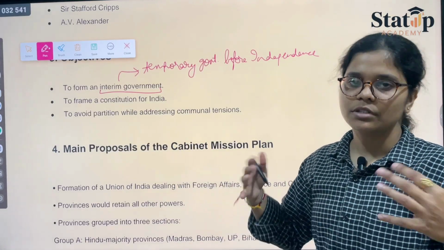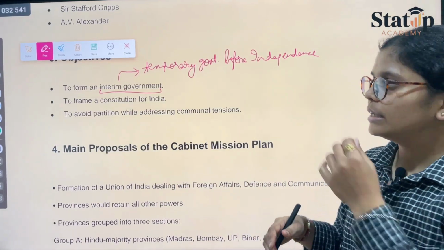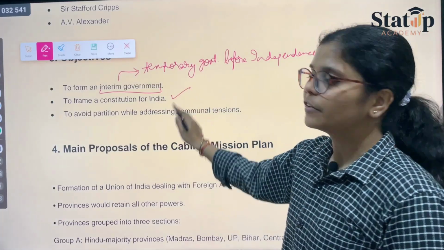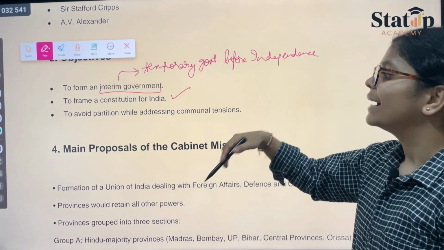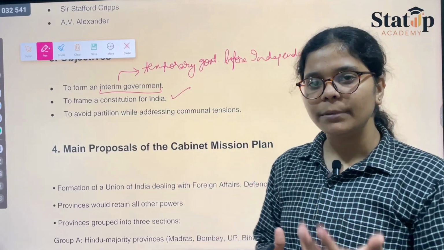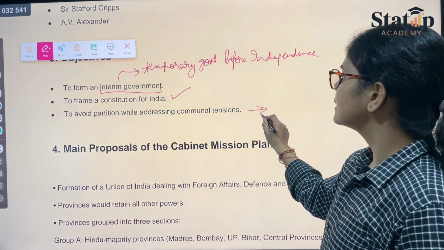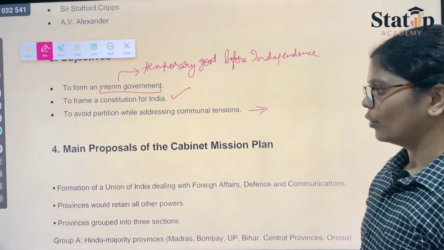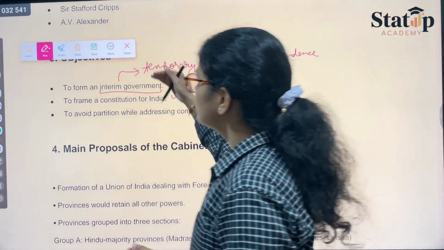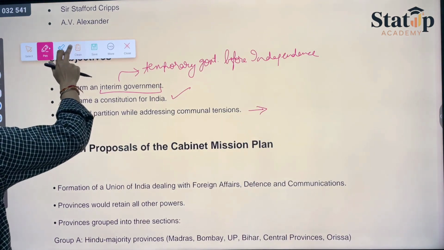The Cabinet mission said that we will be giving you an interim form of government so that you can frame the constitution, and partition could be avoided by addressing the general problems of the public, or we can say the communal tensions could be avoided. These were the objectives. And what were the main proposals?